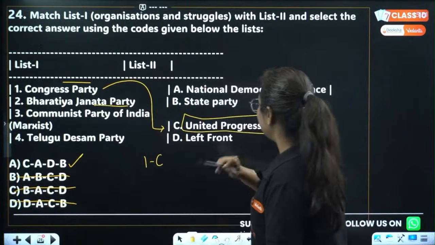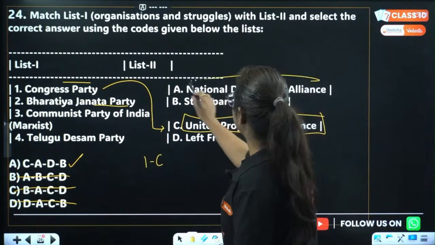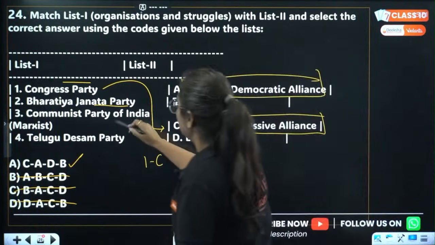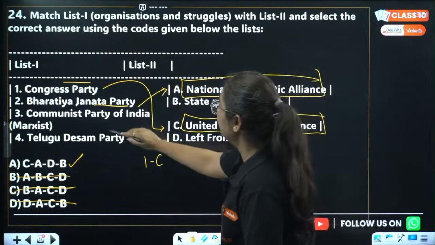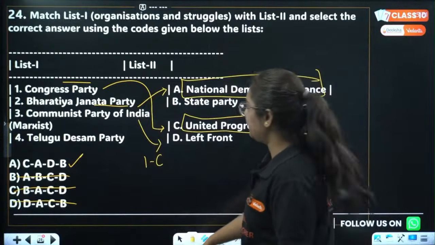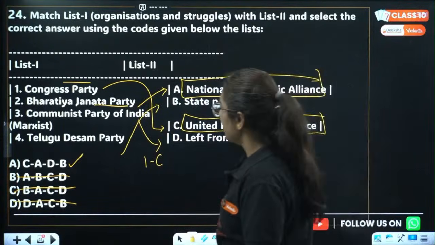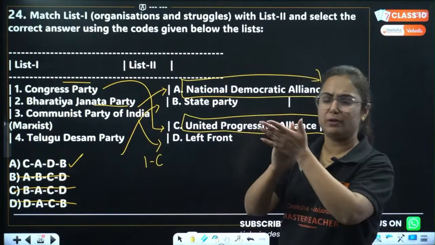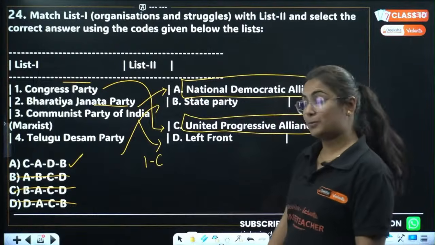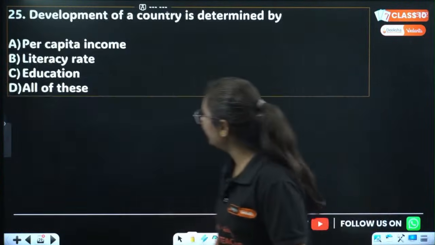Bharatiya Janata Party, that means BJP. It is NDA Alliance, that means National Democratic Alliance. Okay, beta. Then if we talk about Communist Party, it is a Left Front party. Telugu Desam Party, it is a state party. Okay? So yes, option A is very much correct. To all the students who have given me the answer option A, well done, beta. Well done, you guys are doing great today.